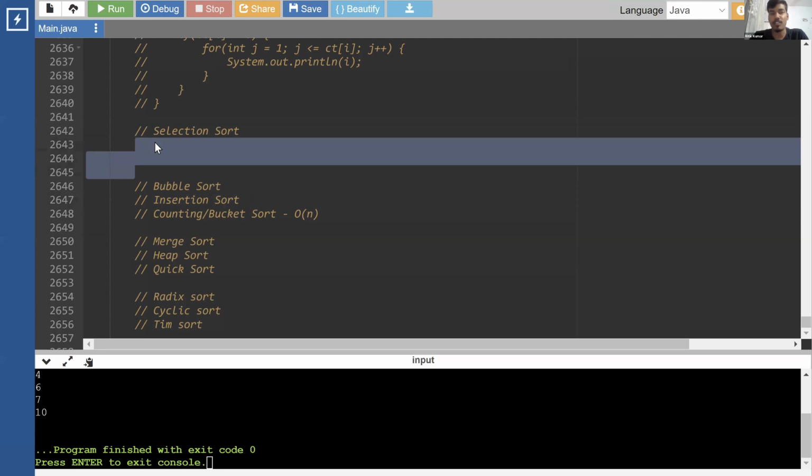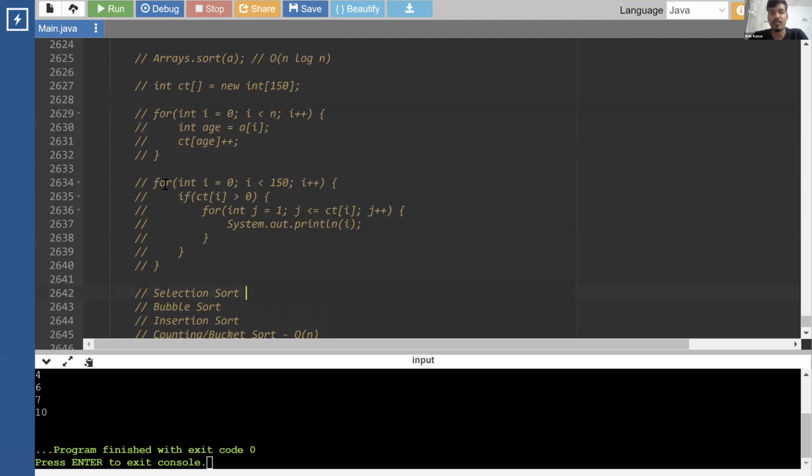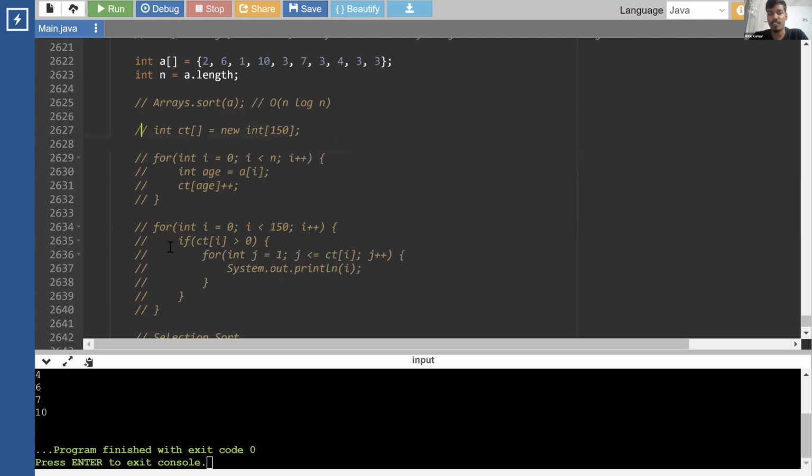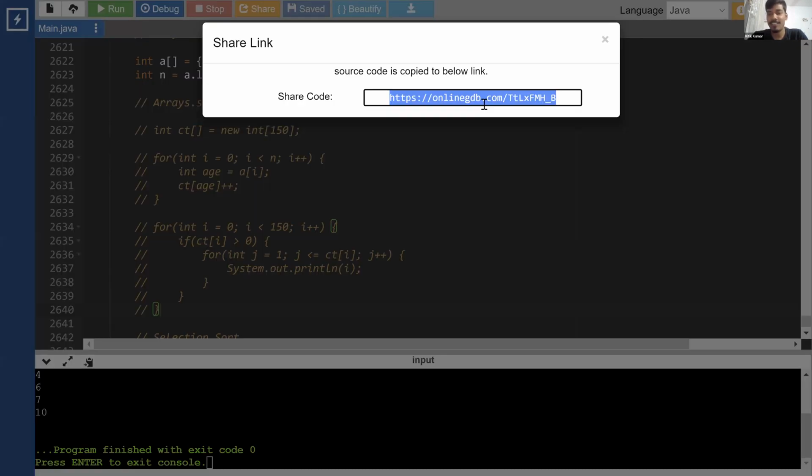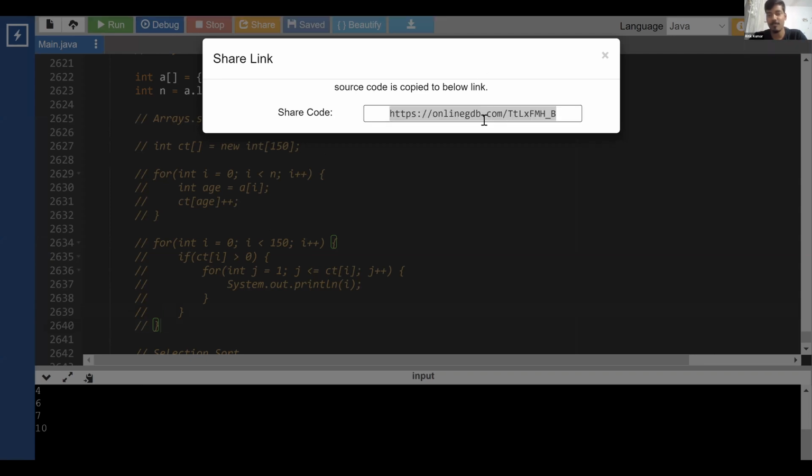Okay, counting sort. I already gave you the logic, so this is the entire logic of counting sort. Very simple. You already know, right? I see you have even given a name to this logic, which is Sasta hash. I kind of like that name. This is not actually hashing, but you can say counting using an array or something. You can give a better name like that.